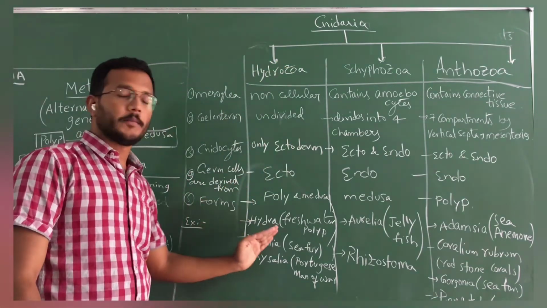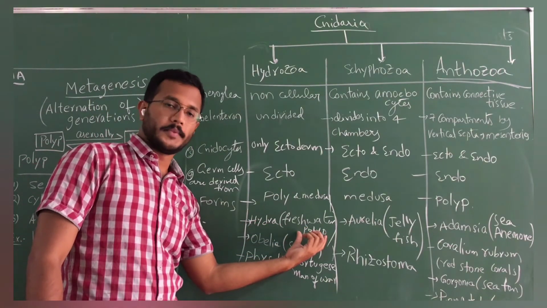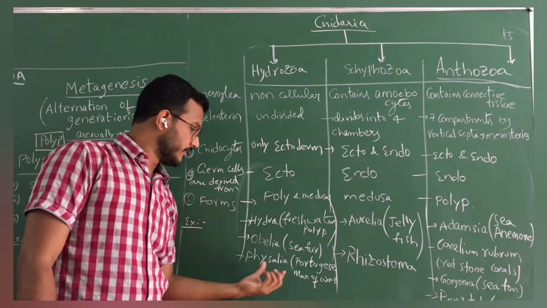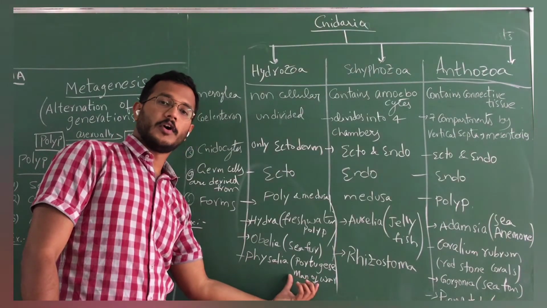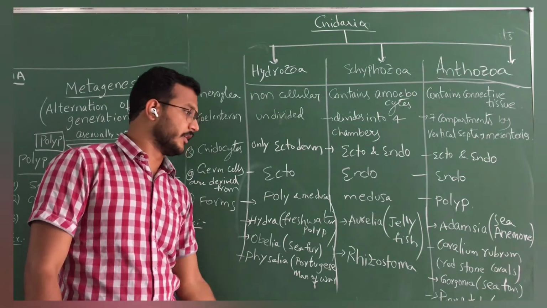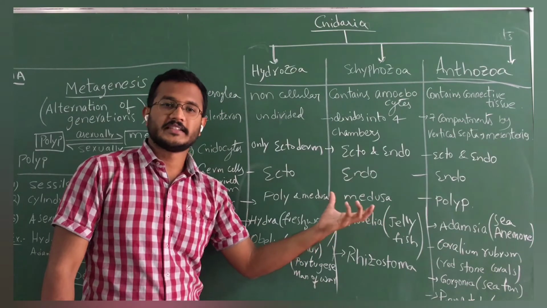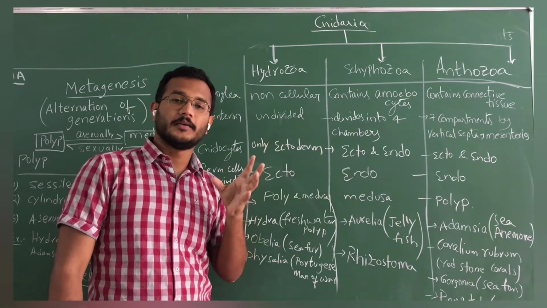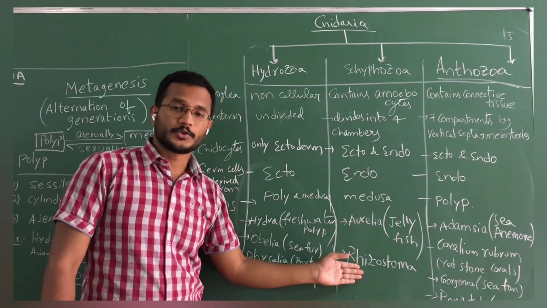And examples and common names are very important. Hydra, common name freshwater polyp. Obelia, common name sea fur, F-U-R, fur. Physalia, Portuguese man of war. Physalia means Portuguese man of war, its common name. And Aurelia, here in the Scyphozoa, it is jellyfish. We can see those jellies in the National Geographic Channel and Discovery Channel. So those are known as Aurelia and Rhizostoma.